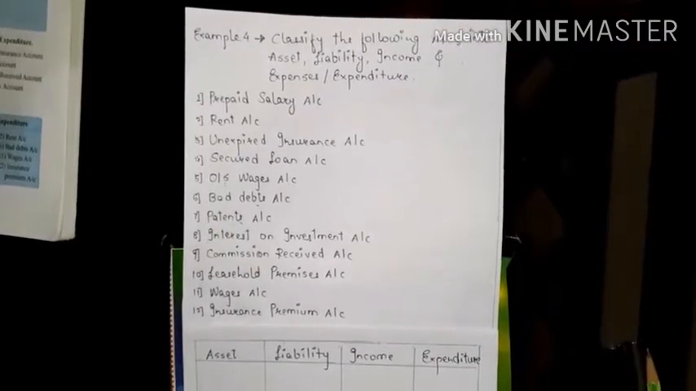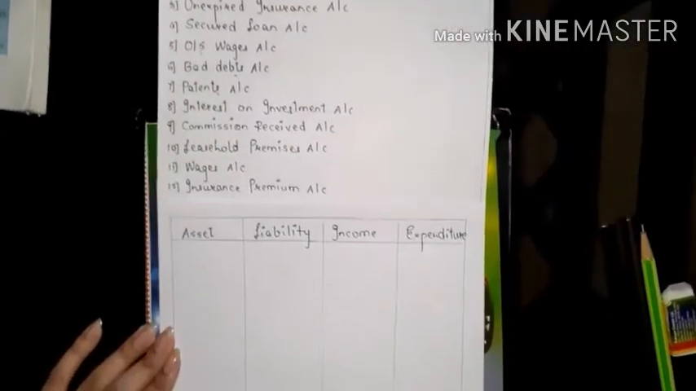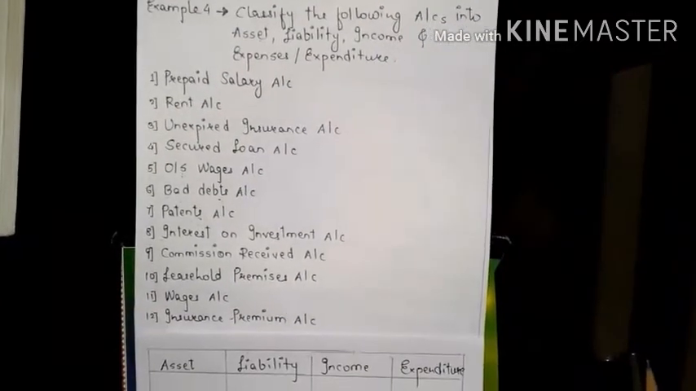Now this is how I have drawn the format in tabular form, where I have made columns for asset, liability, income, and expenditure. Now we have to categorize all these accounts into asset, liability, income and expenditure.